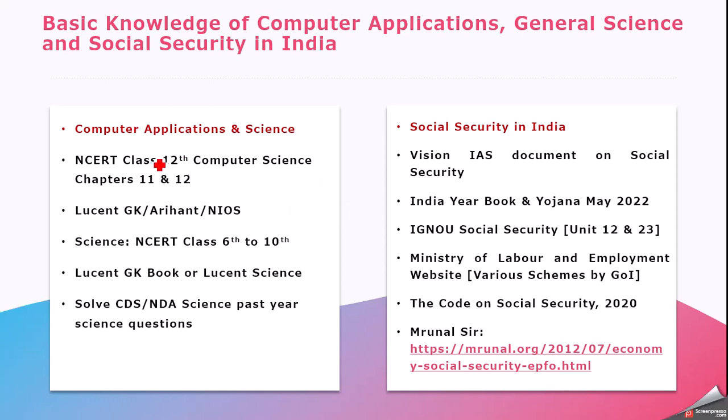For the computer part, there is the class 12th computer science NCERT. Do go through chapters 11 and 12, because many terms, like the full form of spam, and basic terminology and acronyms are being asked in the examination. All this part is covered very well in the 11th and 12th NCERT. Afterwards you can refer to Lucent GK, Arihant or NIOS material for computer applications.